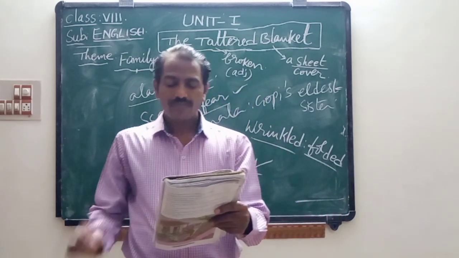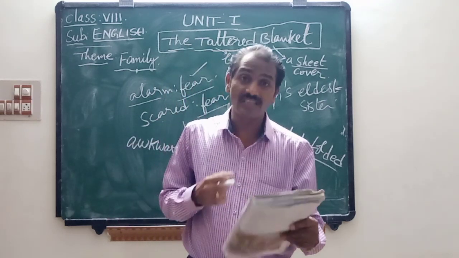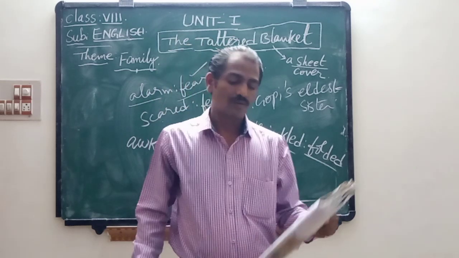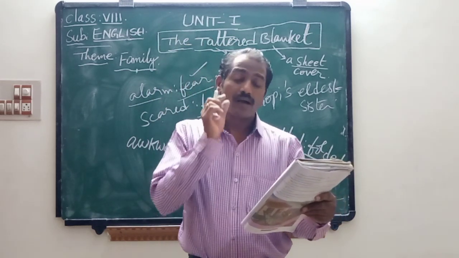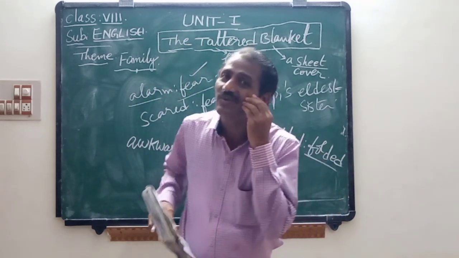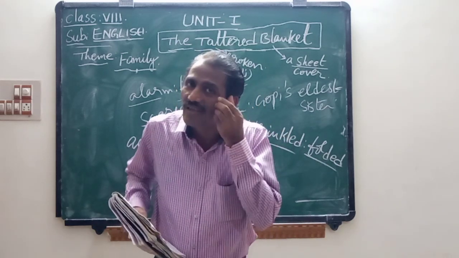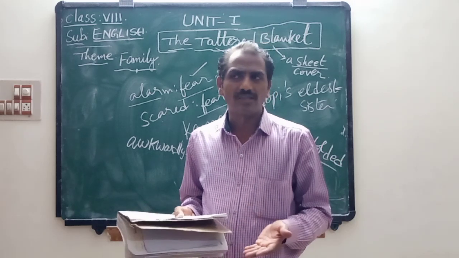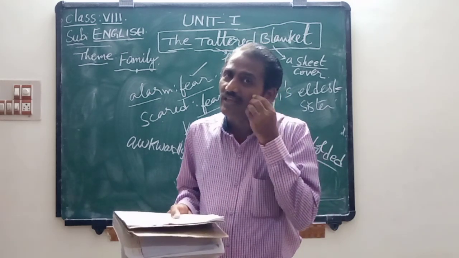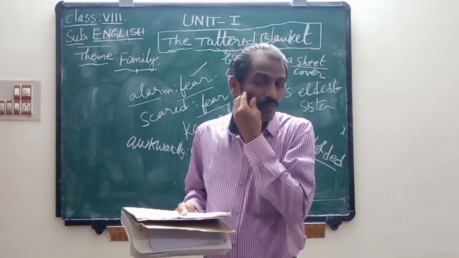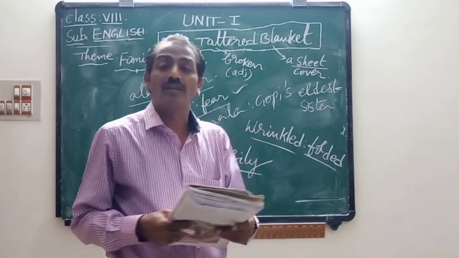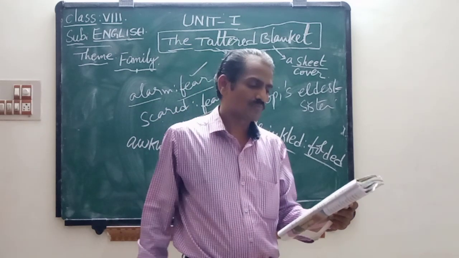He bent down and brought his face close to mother, close to her wrinkled cheeks. Wrinkled cheeks means like folded. As you know, she was an old woman. Generally wrinkled means we find some folds in the skin. Here it symbolically shows an old woman.